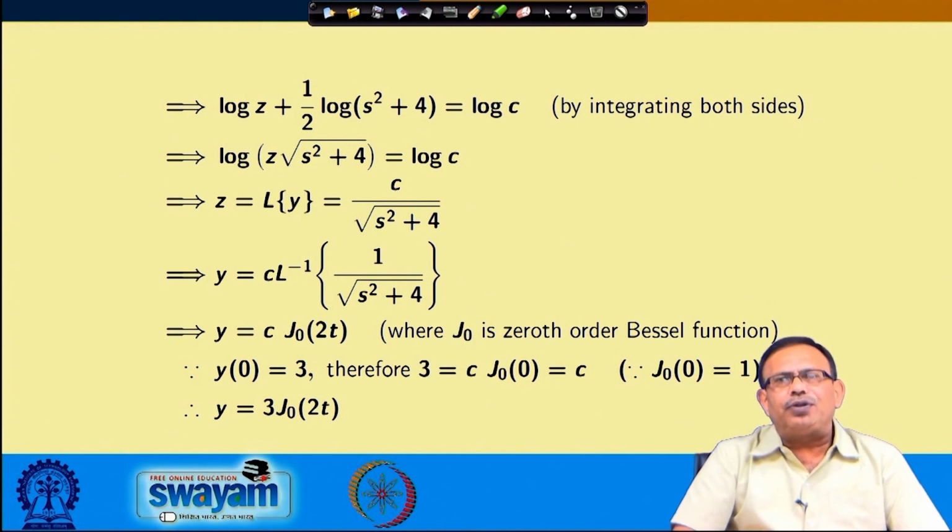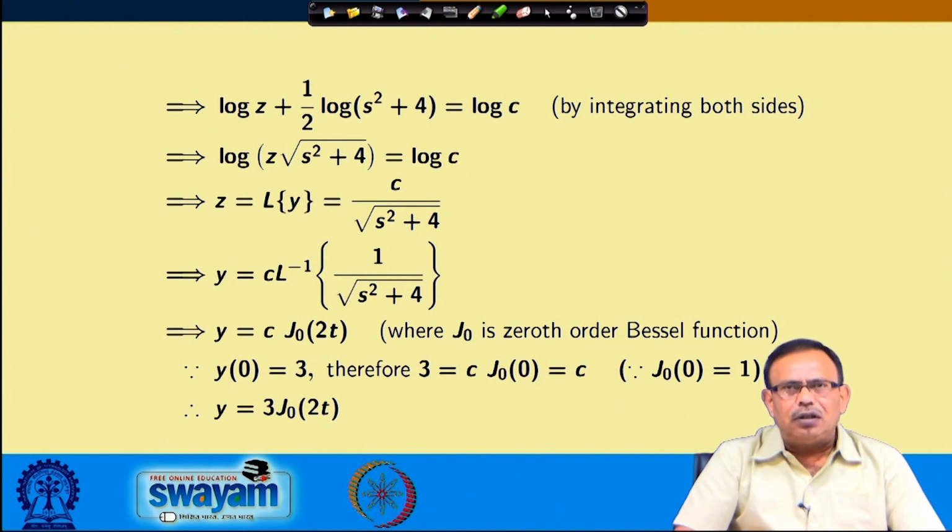Whenever I have terms like t y double dash, t y dash or t y, the second order ODE will be converted into one first order ODE by using Laplace transform. In this case we are not converting it into an algebraic equation, but into one first order ODE. We find the solution of the first order ODE, and then taking the inverse we obtain the solution. In the next lecture, we will take one more example on this, so that you can understand it in a much better way.